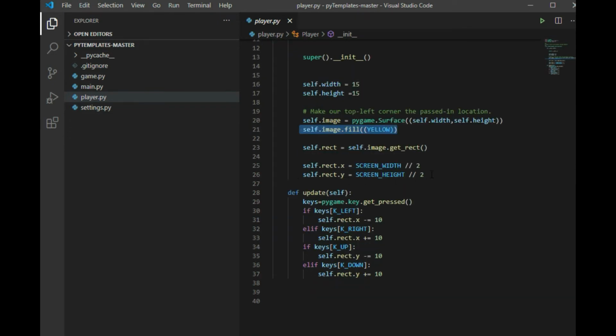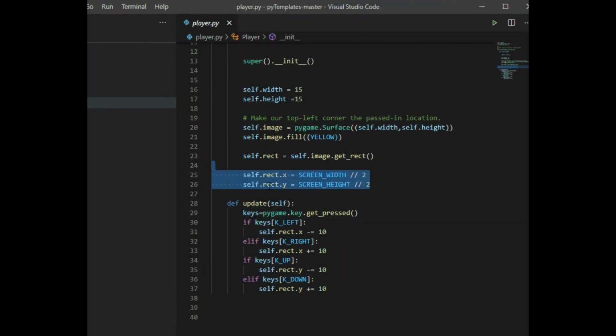And then we're going to set the X and the Y position of the rectangle to be basically the center of the screen. So you take the screen width divided by 2 and the screen height divided by 2. And the 2 forward slashes for divide signifies integer divide, so you don't get a remainder. It's not a floating point divide.